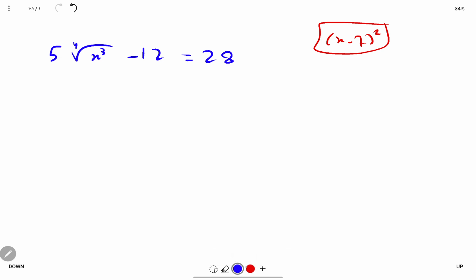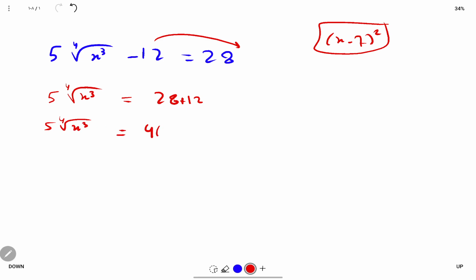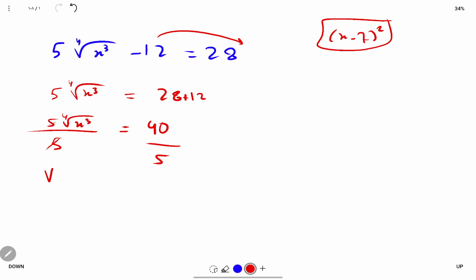Now let's find x. First step, we need to take minus 12 from left to the right. So we get 5 times the square root of x cubed is equal to 28 plus 12. Now 28 plus 12 is equal to 40. Next step, we divide both sides by 5. So we cancel 5 and 5, and we get the square root of x cubed is equal to 8.